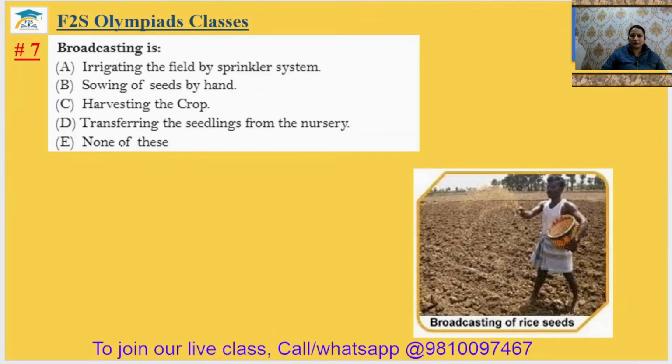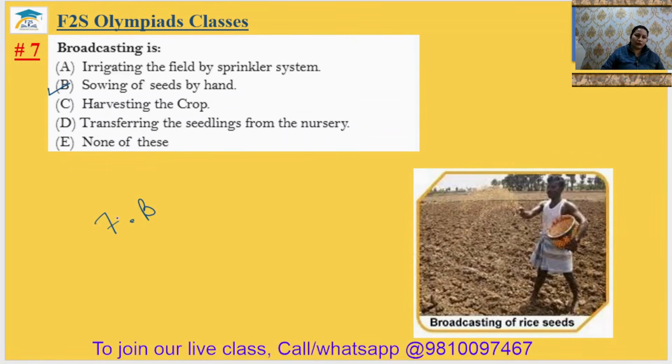Question number 7. Broadcasting. Broadcasting is the method of spreading seeds. After the tilling or plowing of the field, we put seeds on the ground. Broadcasting is the process of spreading the seeds or sowing the seeds by hand only. So option B will be the correct answer.